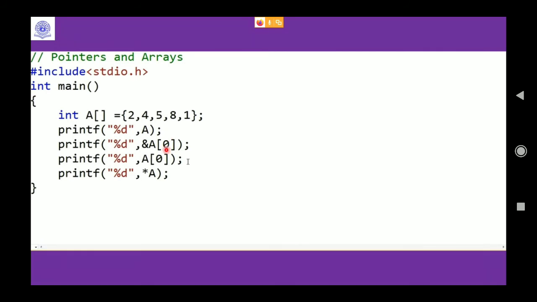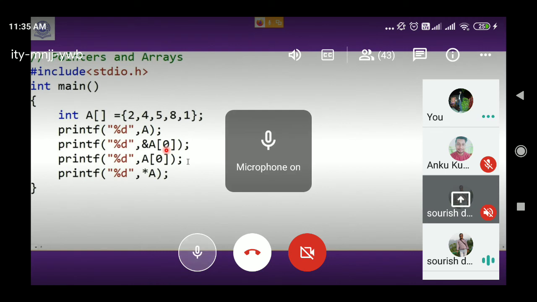What about the second one? Base address. Address of A[0] is nothing but the base address.